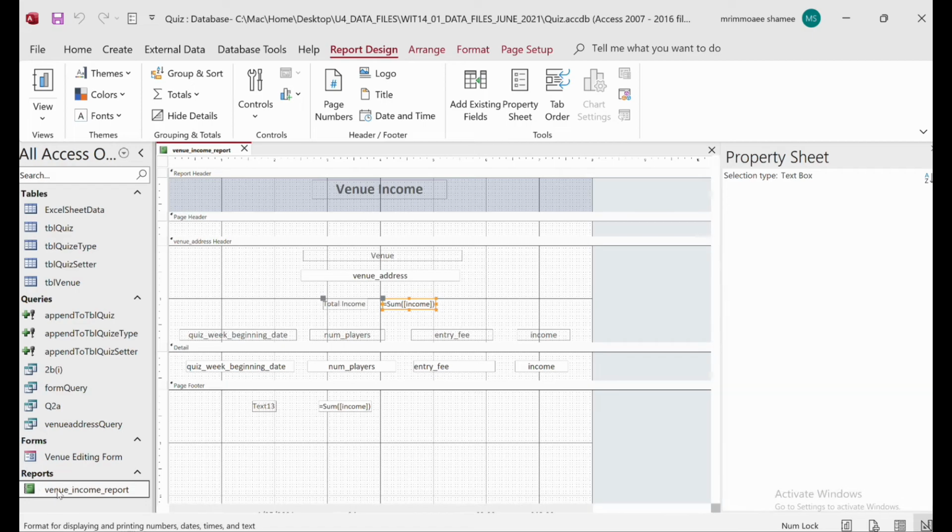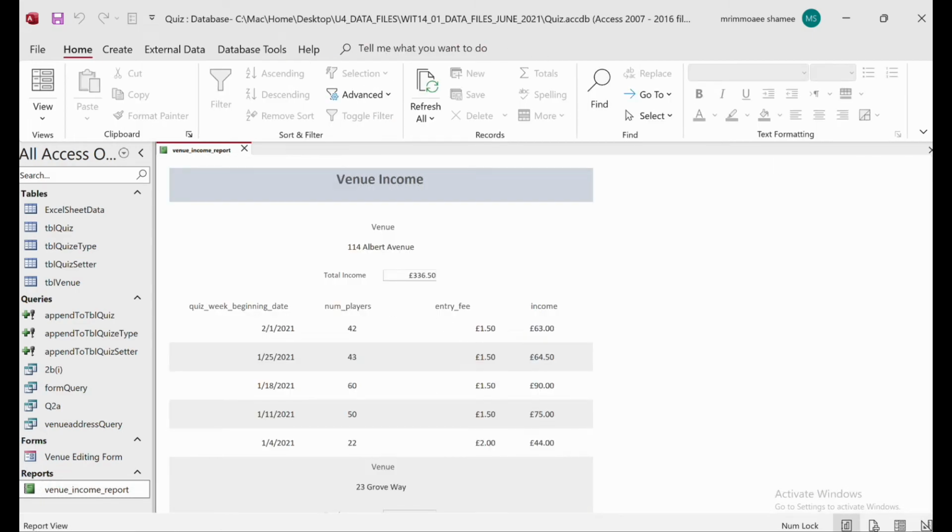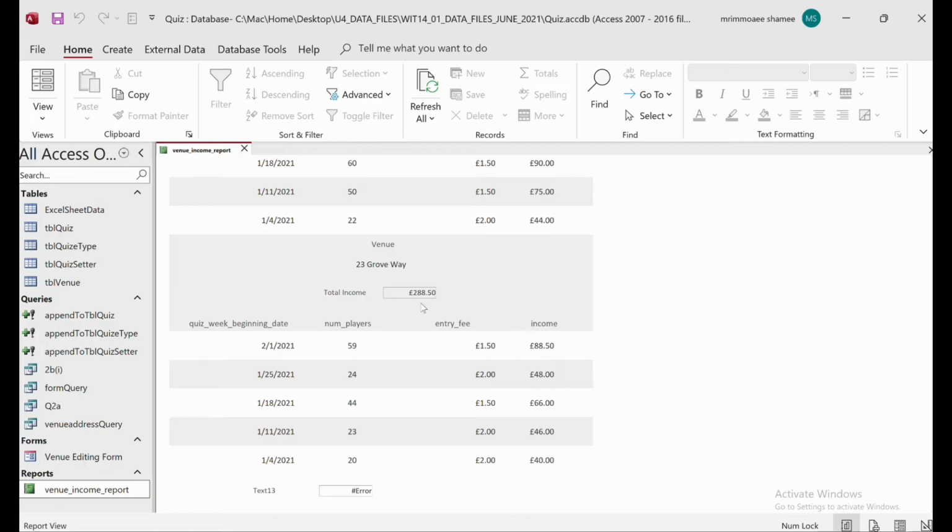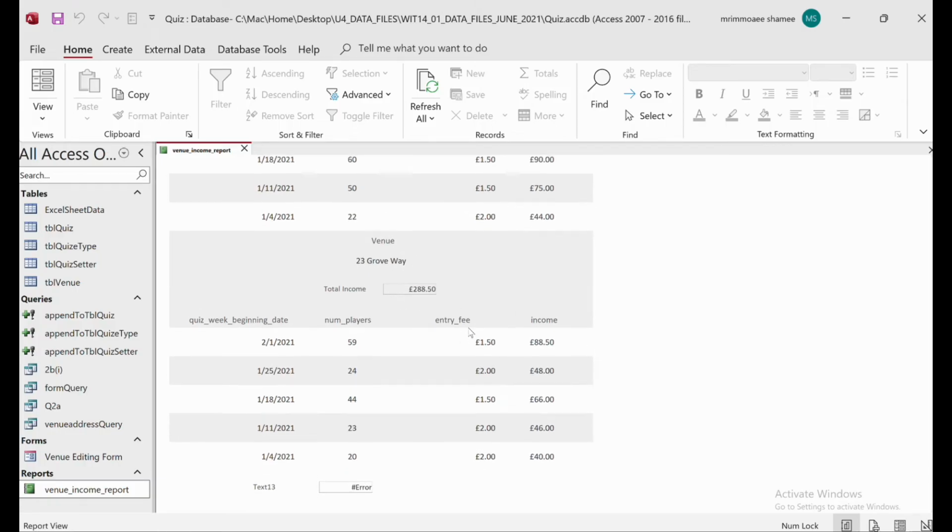So when you go to the design view, we can get the value of these things. Okay, so 336, yeah, this one is right. So now we have to add the overall income. So when we added the total income inside the header, that means it calculates the total for this one and shows it here, right? But for the overall we have to add the whole thing.